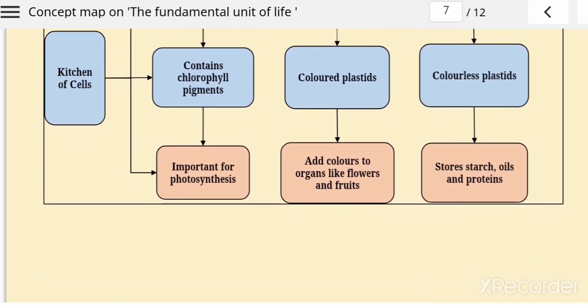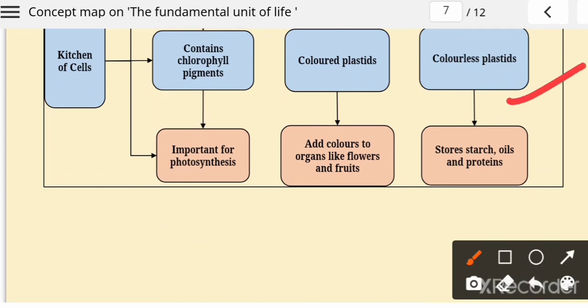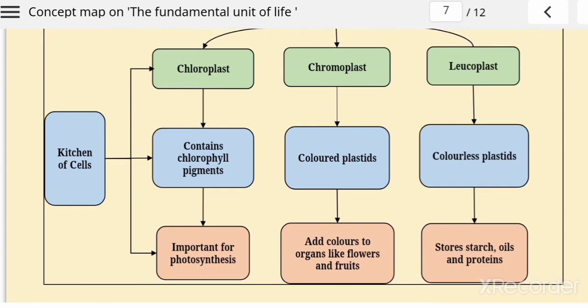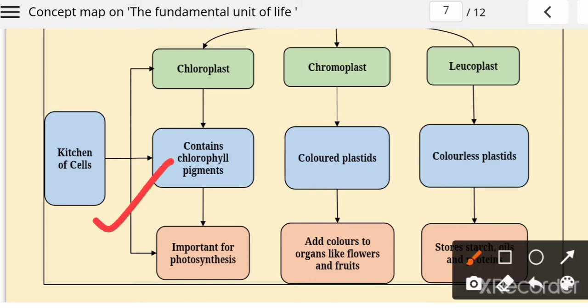Now leucoplast is a colorless plastid, and it helps to store starch, oil and protein inside the plants. So leucoplast helps in storage, and it has no color, it is a colorless plastid present inside the plant cell only. Okay, so chloroplast contains chlorophyll pigment, it helps in the photosynthesis process. That's why chloroplast is known as the kitchen of the cell.